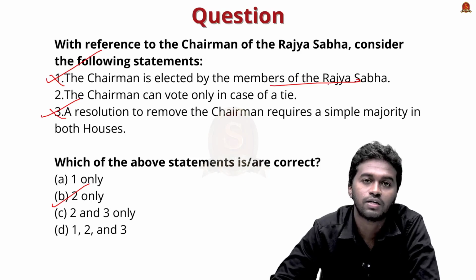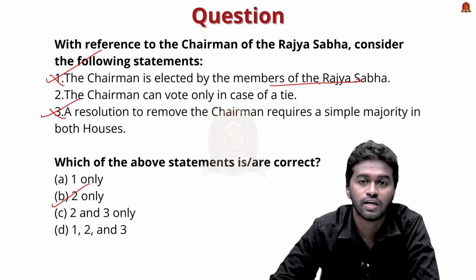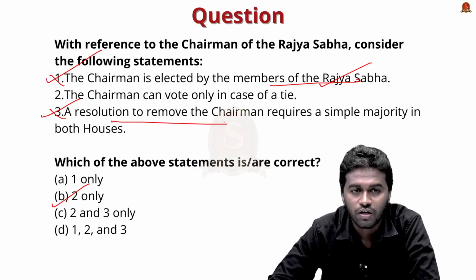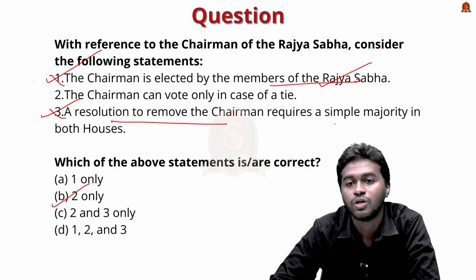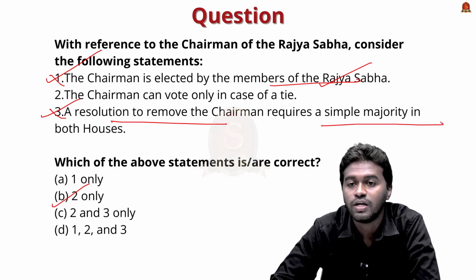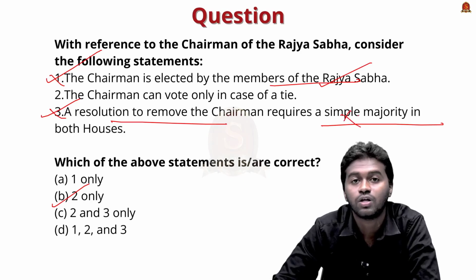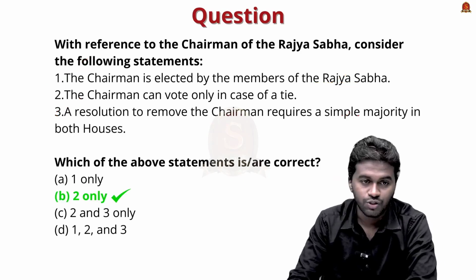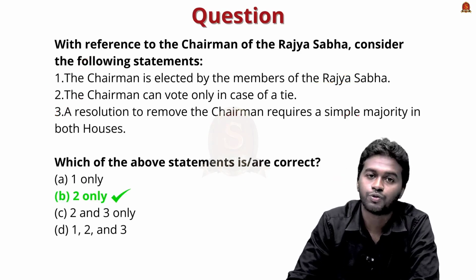chairman of Rajya Sabha, that is the Vice President, is elected by members of both houses of the Parliament. So if you see a statement like this, it will be wrong. And then for removing or impeaching the Vice President, we don't need simple majority, we need absolute majority, that too in both houses. Then only we can remove or impeach the Vice President of India. So let's check the correct answer. Yes, the correct answer is option B, 2 only.